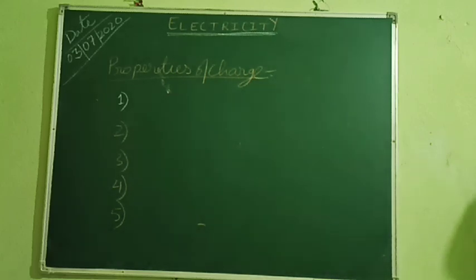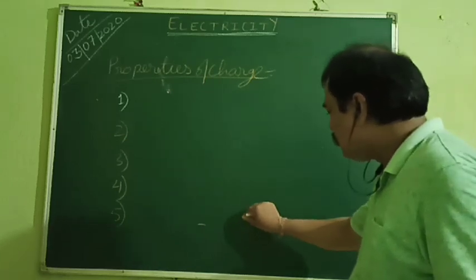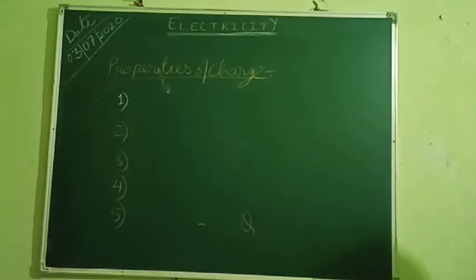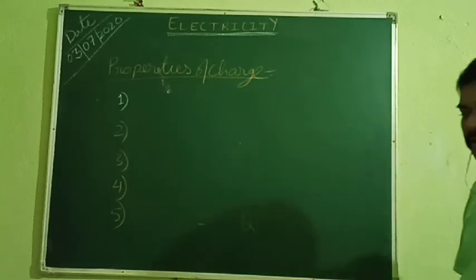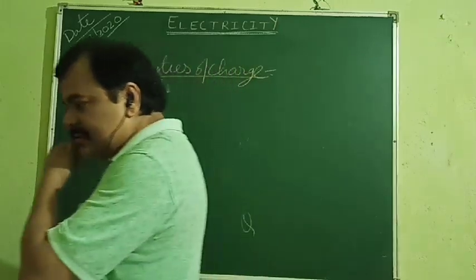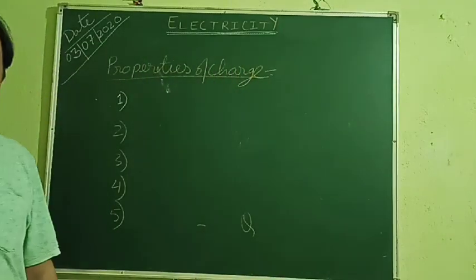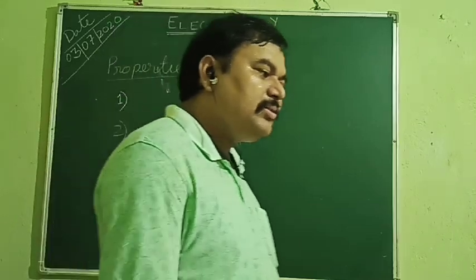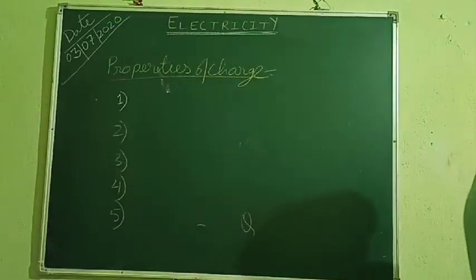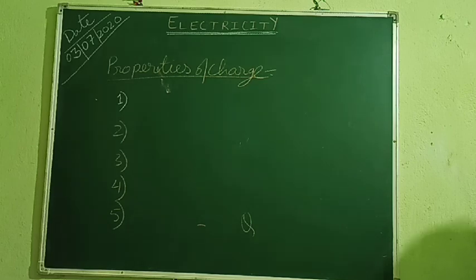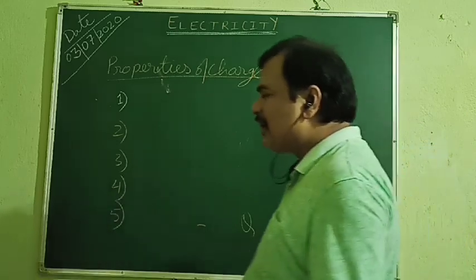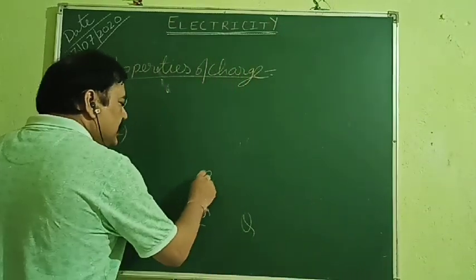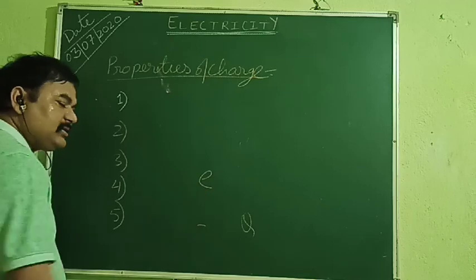It states that the charge Q on any body is the integral multiple of fundamental charge e. This is called fundamental charge.